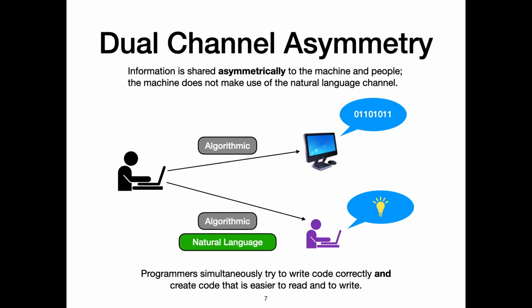Key to relating the dual channels to the two audiences is that these information channels are used asymmetrically. The machine only uses the formal algorithmic channel, while humans use both, and when writing code are simultaneously trying to make the code correct and easy to process.